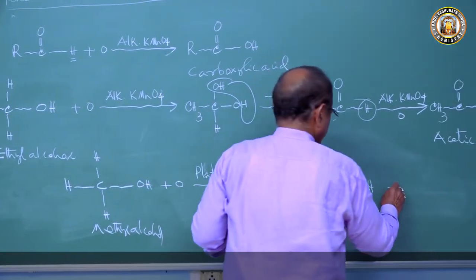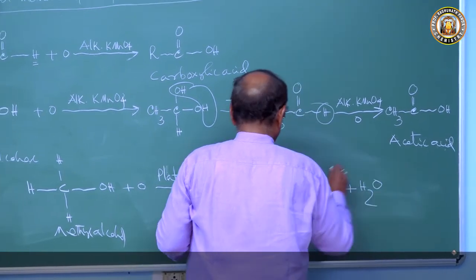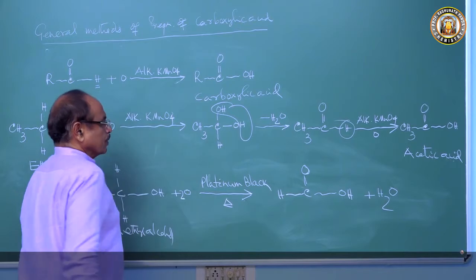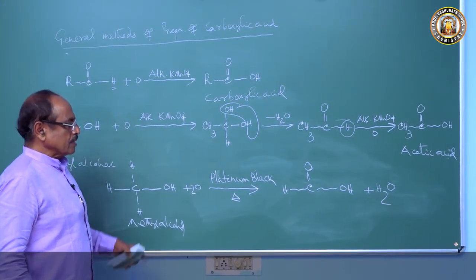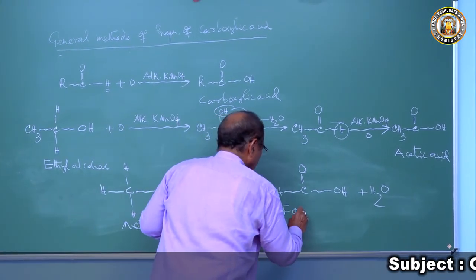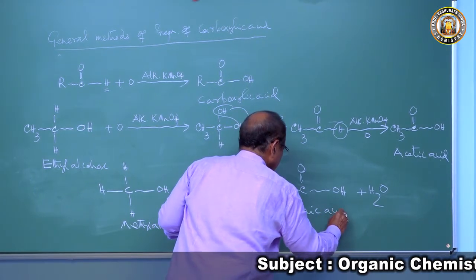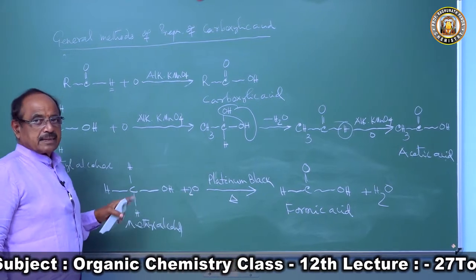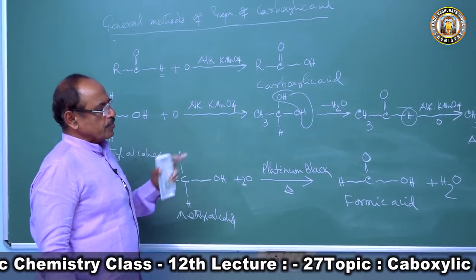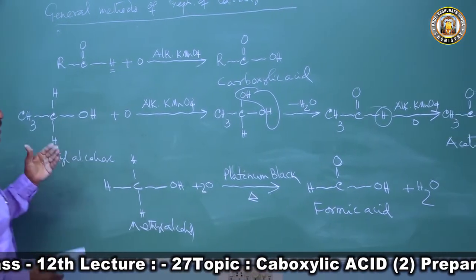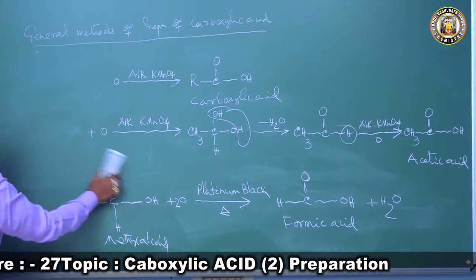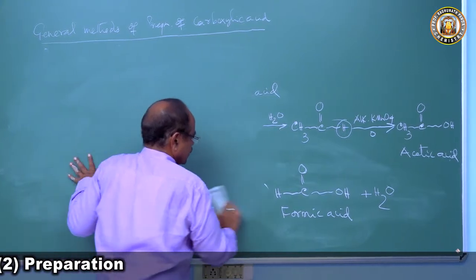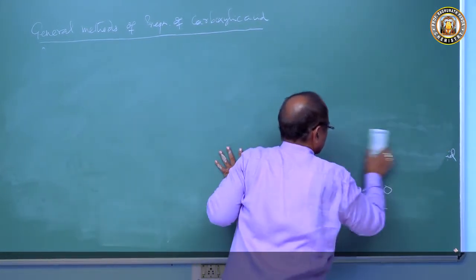Water molecule is lost, so we get HCOOH, this acid. So this is formic acid. So methyl alcohol is oxidized not by potassium permanganate, but by platinum black. If it is heated, this undergoes oxidation to produce formic acid. So this is the oxidation of alcohol, primary alcohol, to produce aldehyde. The aldehyde further undergoes oxidation to form its carboxylic acid.